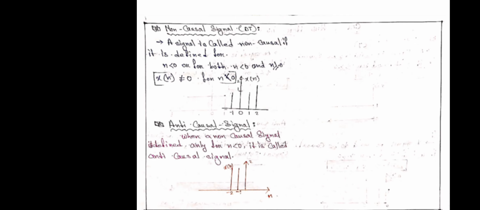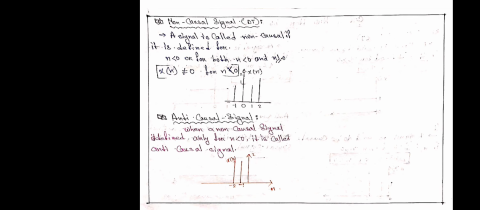So we represented it by this graph. Anti-causal signal: when a non-causal signal is defined only for n less than 0, it is called anti-causal signal. So we can define it for this graph. The graph represents an anti-causal signal. Thank you.